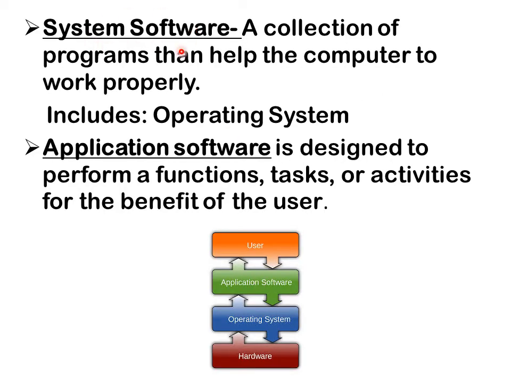Now system software, a collection of programs that help the computer to work properly, is called system software, such as operating system. Now application software, it is designed to perform a function, task or activities for the benefit of the user. According to the diagram, user directly interacts with application software and then operating system is there. Operating system's work is to make an interaction between the user and the hardware.